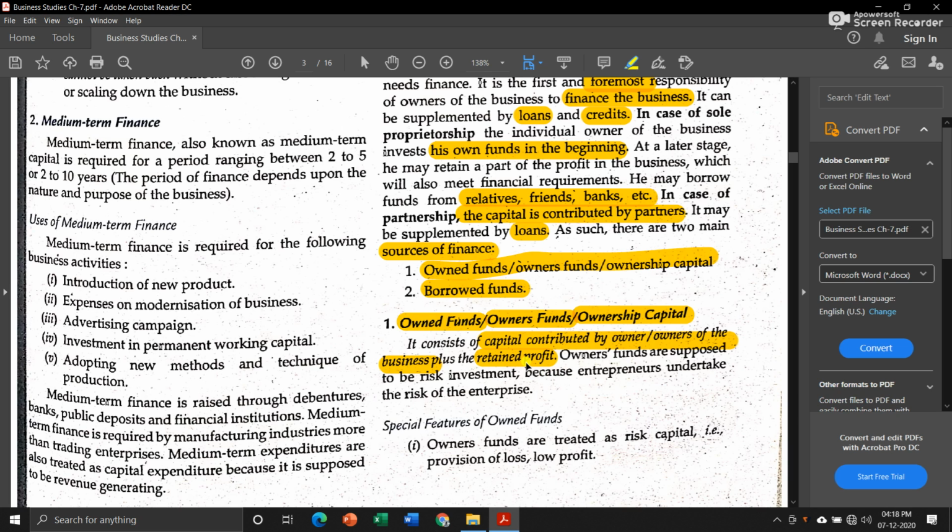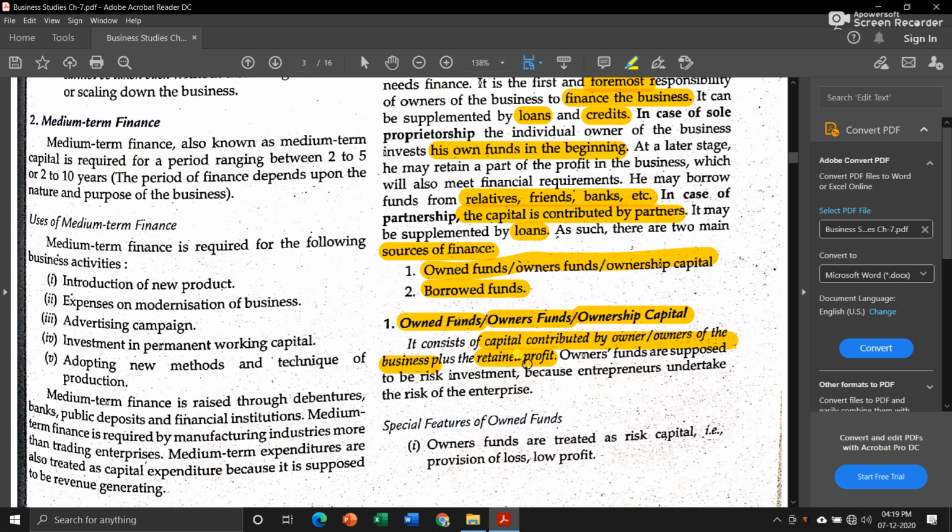Plus retained profit, means suppose in a particular year you earned 10 lakh rupees as profit, and out of that 10 lakh you kept 2 lakh separate for your reserve or for future investment into the business, then that 2 lakh rupees will be known as retained profit.